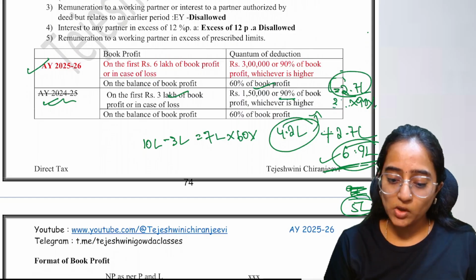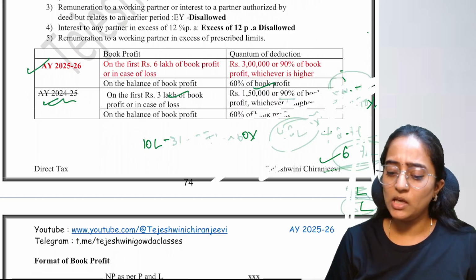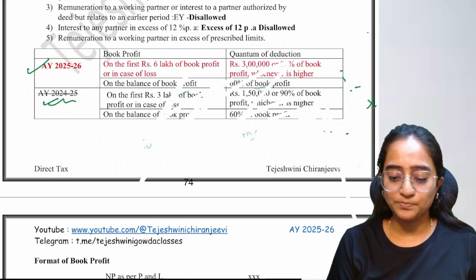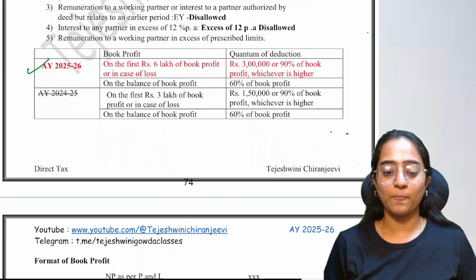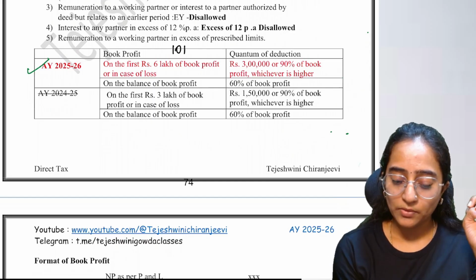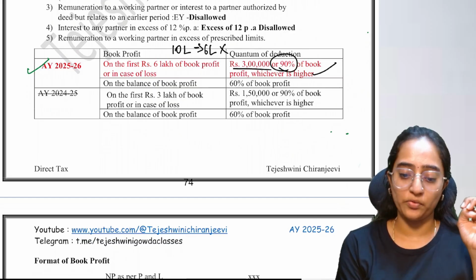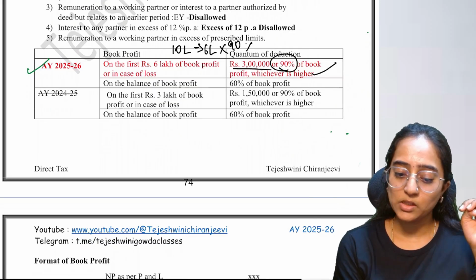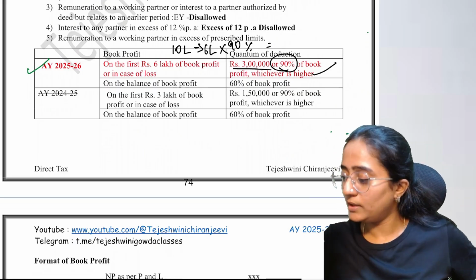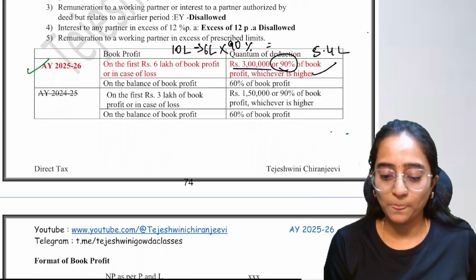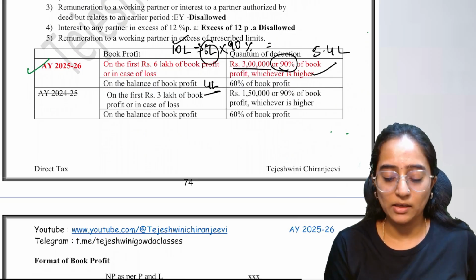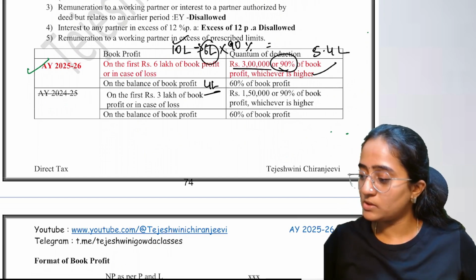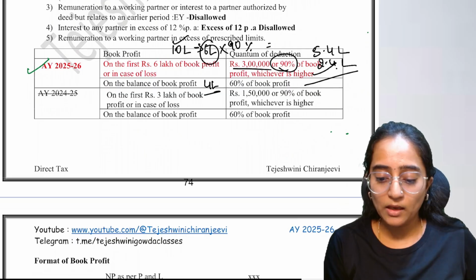So whatever the provision which you have applied over here, that same provision you need to apply for the current one. Whatever I taught you, this is the earlier provision. Now I've applied it for the current. On the first 6 lakh, 10 lakh only income. On the first 6 lakh, 3 lakh or 90% of the book profit. 6 lakh into 90% is going to be 5.4 lakh. On the remaining 4 lakh, 10 lakh only, 6 lakh you have considered here, 4 lakh you are taking here. On the remaining 4 lakh, 60% if you take, you will get 2.4.